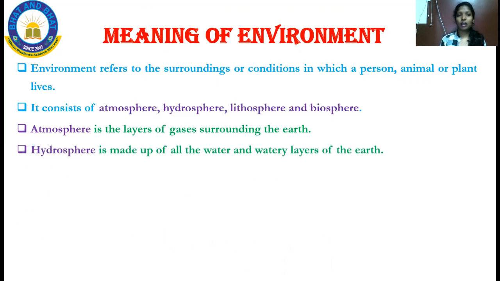Then the environment also consists of hydrosphere. What do you mean by hydrosphere? Hydrosphere is nothing but what is made up of water and the watery layers of the earth. Whatever the water bodies of the earth are, those layers of water bodies we call the hydrosphere. And the third point, environment is also made up of lithosphere. What is lithosphere? Lithosphere is nothing but the solid or outer part of the earth. Whatever the outer part of the earth is, we call that the lithosphere.